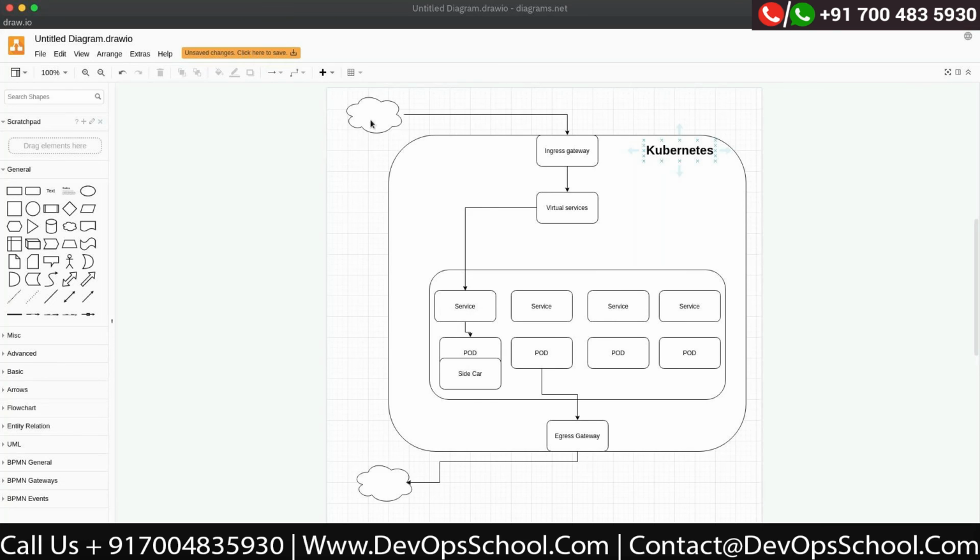Now, if an external agent has to access this service, whether it is some client or browser or whatever, then you have to expose this service, right? To expose the service, you have multiple ways to do that. For example, the Kubernetes ingress object is there. I think that runs on Nginx. That can be used. If you are using OpenShift instead of Kubernetes, then OpenShift gives routes. That is an OpenShift object.